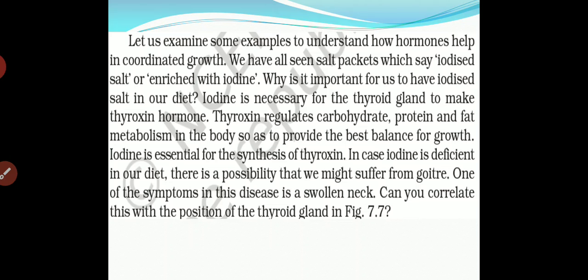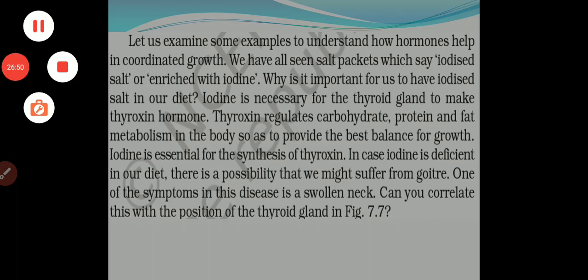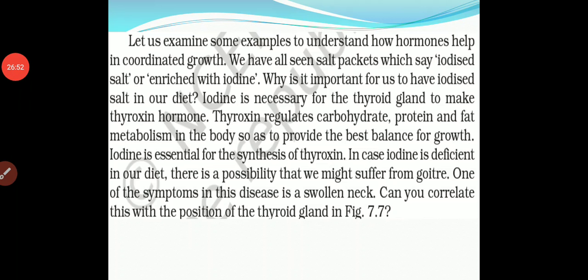Iodine is necessary for the thyroid gland, to make the thyroxine hormone. To create thyroxine in the thyroid gland, iodine is necessary.